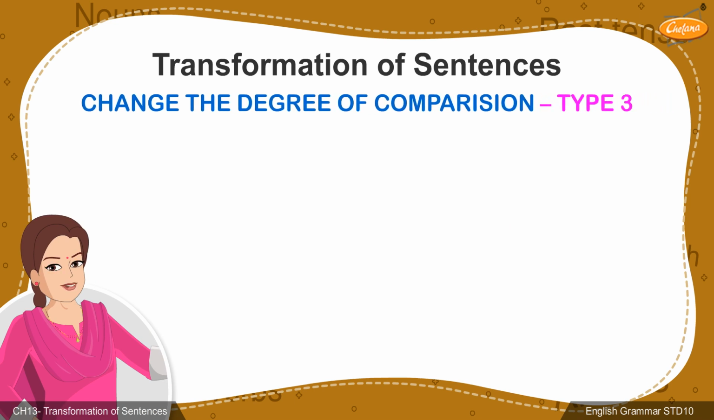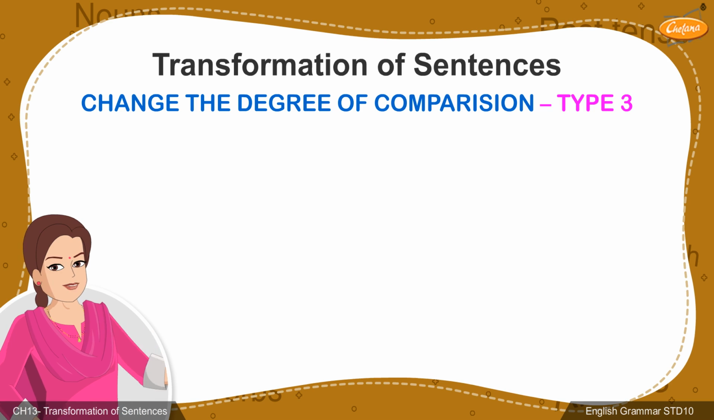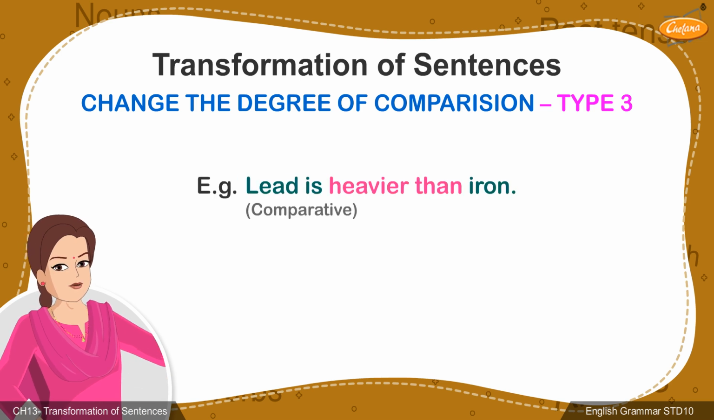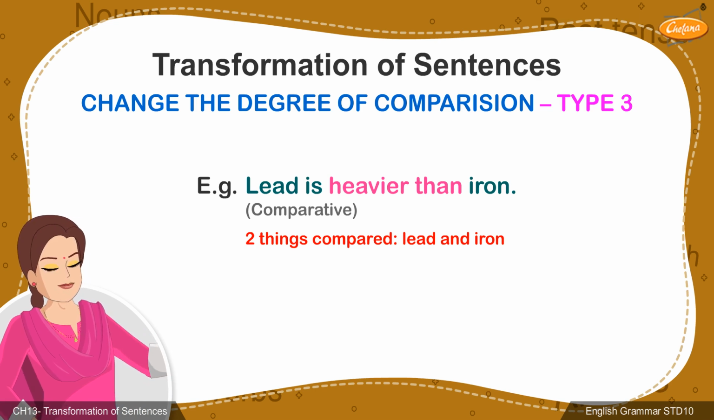Lastly, under type 3, only two degrees are possible simply because only two things are directly compared. In the following example, lead is heavier than iron. Only two metals, lead and iron, are being compared. The sentence is in comparative degree. Thus, it can only be written in positive degree and not superlative degree.